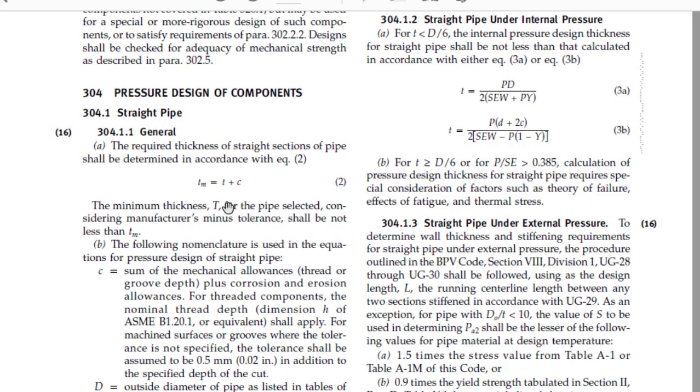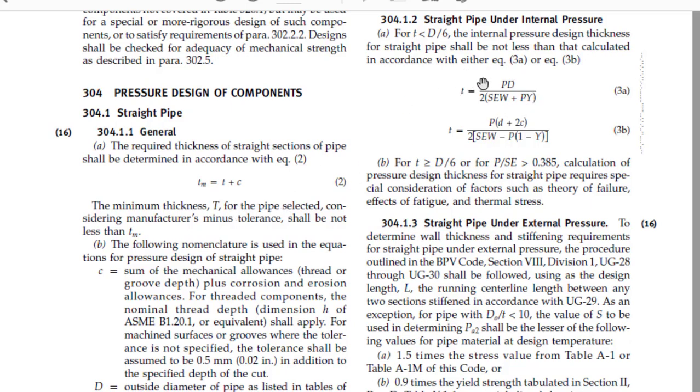So this is the basic formula, Tm equal to T plus C and as well as T equal to PD by 2 SCW plus PY. So there are two formulas over here, 3A and 3B. Generally we are using T. The below formulas also can be used, but in most of the process industries, refineries and petrochemicals, this is the formula which is generally being used in the industry.